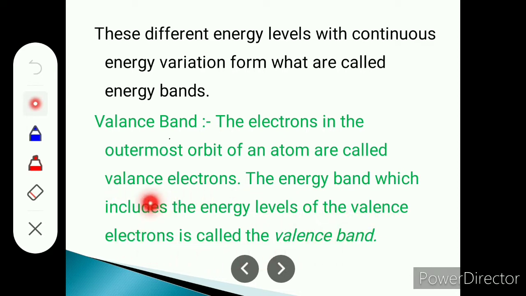If we consider that there are 5 valence electrons, then there are 5 valence energy levels for these valence electrons. Each electron has one energy level, and all 5 energy levels for the 5 valence electrons together are known as the valence band.